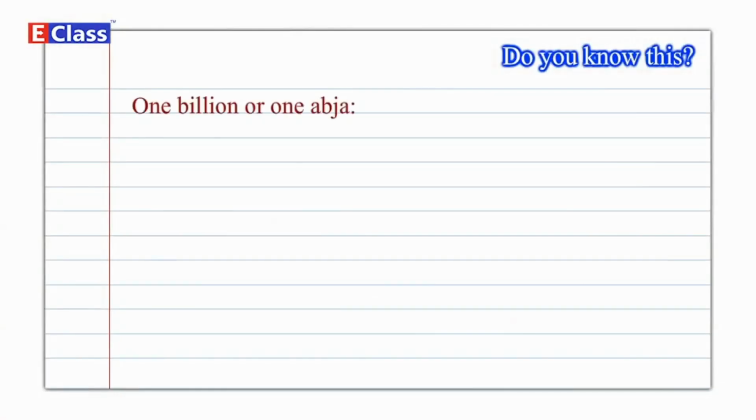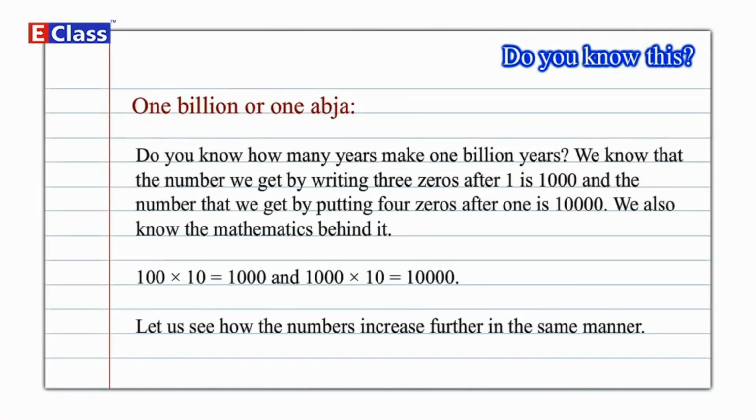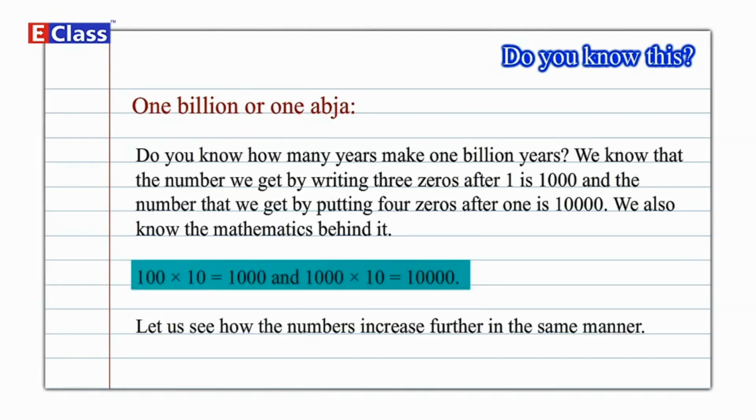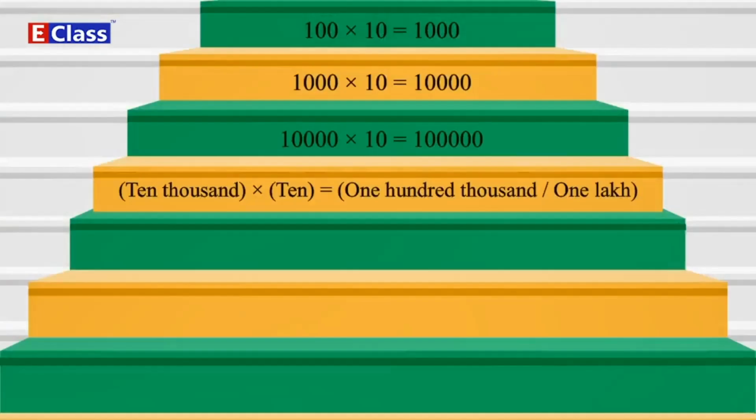Do you know this? 1 billion or 1 abj. Do you know how many years make up 1 billion years? We know that the number we get by writing 3 zeros after 1 is 1000, and the number that we get by putting 4 zeros after 1 is 10,000. We also know the mathematics behind it. 100 into 10 is equal to 1000, and 1000 into 10 is equal to 10,000. Let us see how the numbers increase further in the same manner.